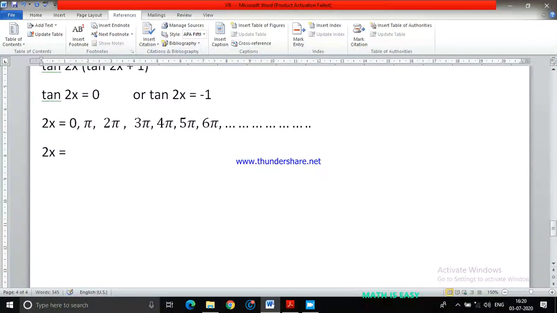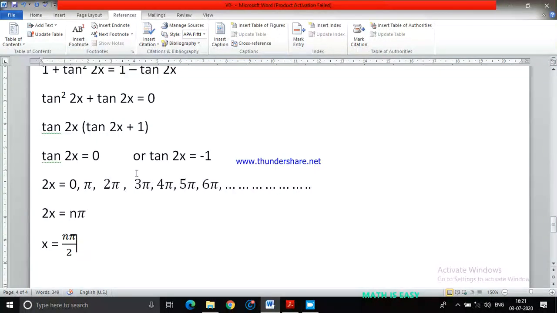So you have 2x equals n pi, because 1, 2 or minus 1, minus 2 all will come. So therefore x equals n pi by 2. Let me put this n in the numerator only. So therefore the possible value of x is n pi by 2, where n belongs to Z. Now similarly think of tan 2x equals minus 1.